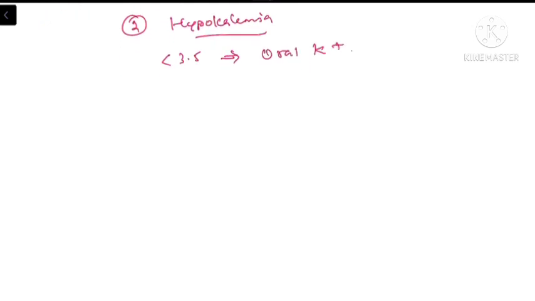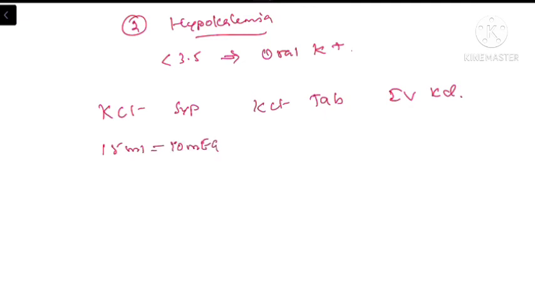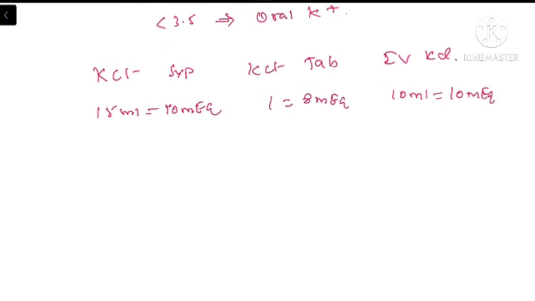So what are the available potassium solutions in our hospitals? It can be KCl syrup, potassium chloride tablet, or IV potassium chloride. In KCl syrup, 15 ml of syrup will be equivalent to 10 milliequivalents of potassium, and 1 tablet is equal to 8 milliequivalents of potassium, and 10 ml is equal to 10 milliequivalents of potassium.